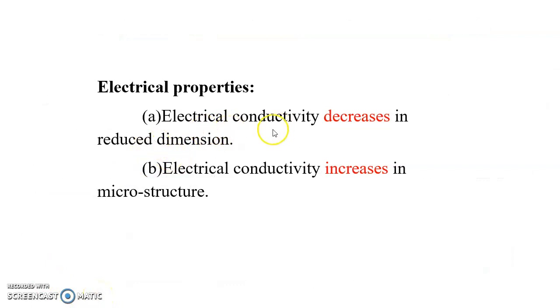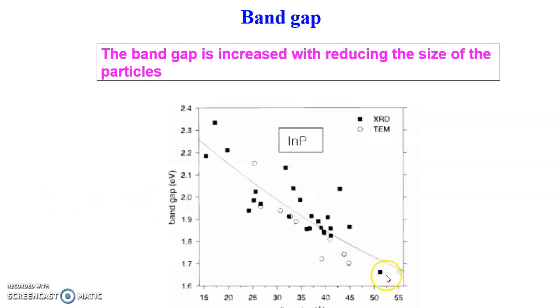And moving on to the electrical properties, the electrical conductivity decreases in reduced dimension. Electrical conductivity increases in microstructure. As the size decreases, the band gap increases, because of which the conductivity decreases.